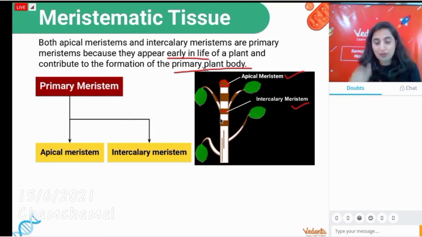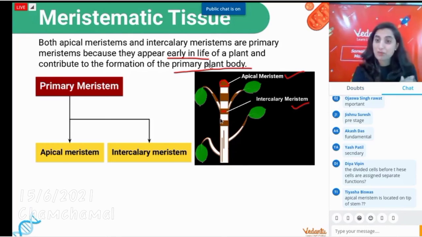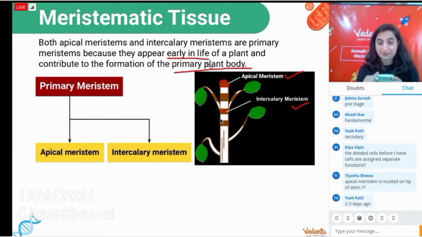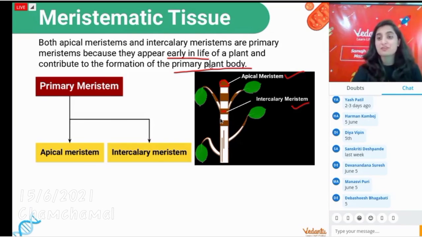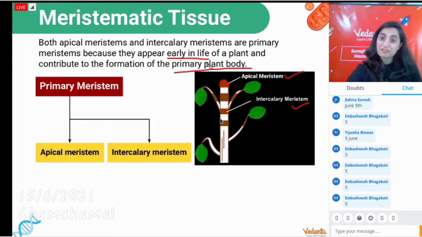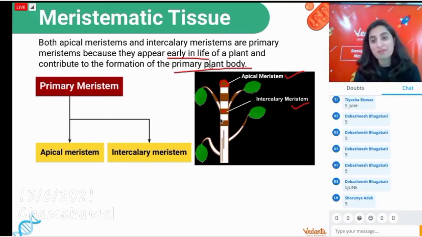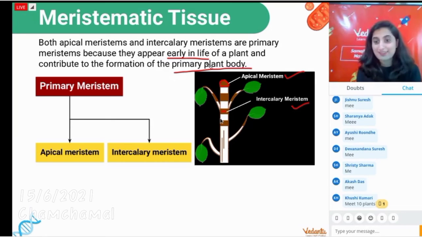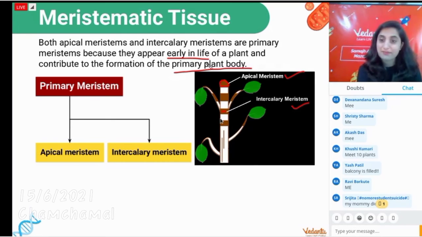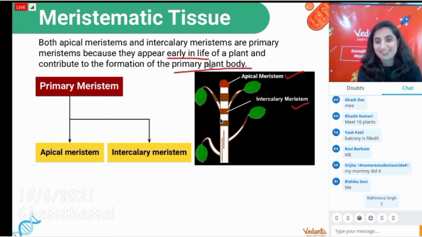Even today, on World Environment Day, when was World Environment Day? 5th of June. On 5th of June, I have put some seeds. How many of you have planted plants or seeds or a small plantation? Anybody did it? Very good, Sanskriti. Good, Jishnu. Very good. Nice initiative. Balcony is filled, Yash is saying. Mom did it. Very good.